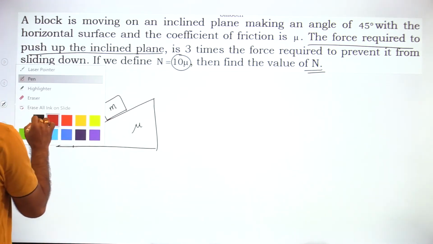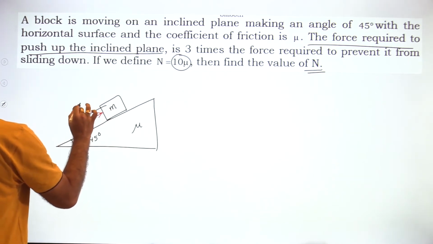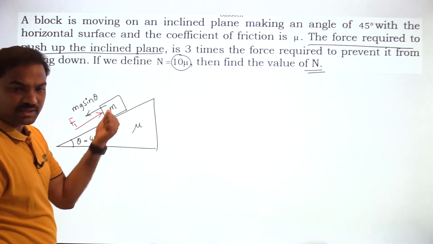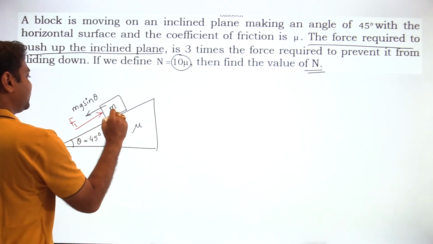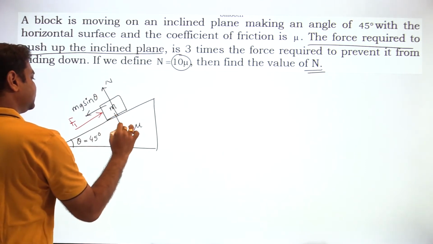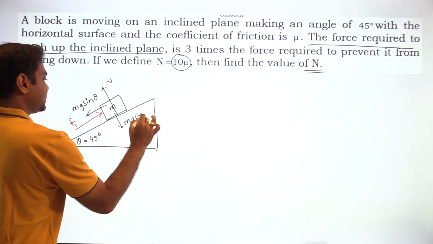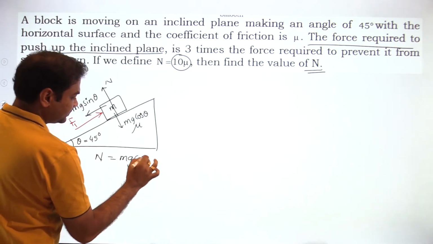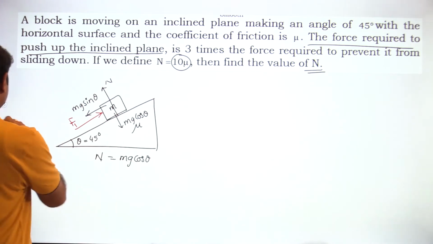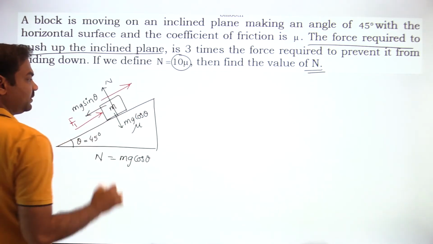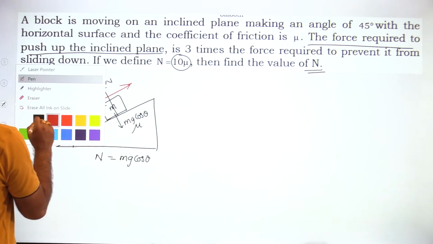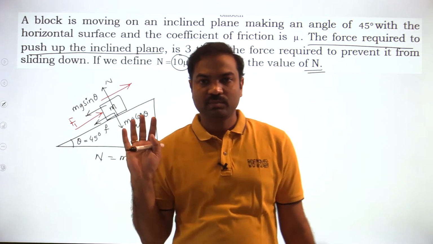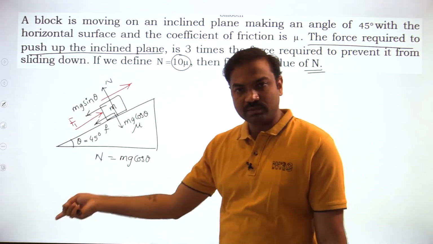Then what are the forces acting on the block? Obviously we know that mg sin theta will act downward, theta value we will write later. Mg sin theta always acts down the inclined plane. Normal reaction is equal to mg cos theta. Okay? So these cancel out perpendicular to the plane. As we want to push it up, how will the friction act? Friction will act down the inclined plane. We want to push up the block, no? So friction will act down the inclined plane.